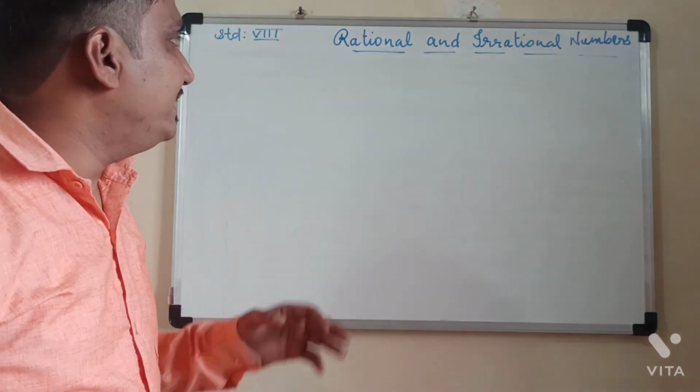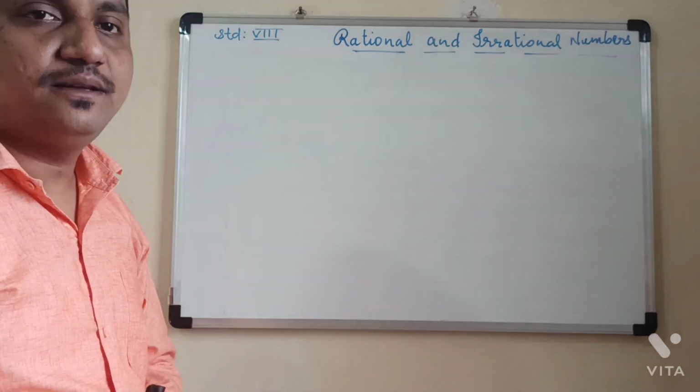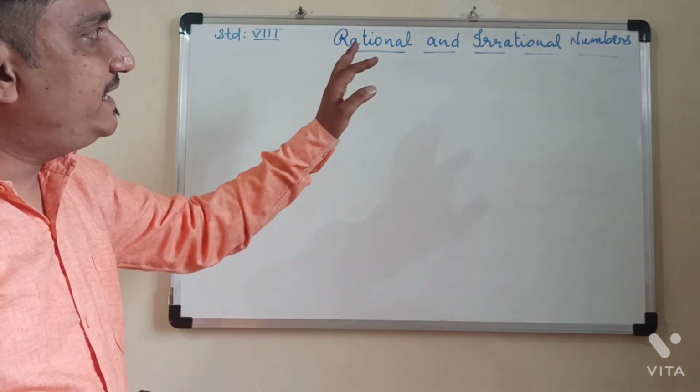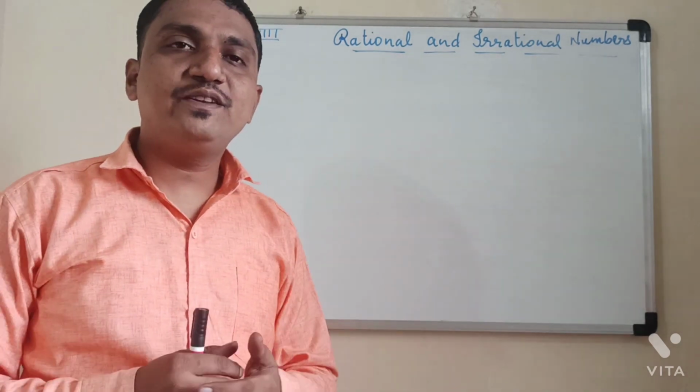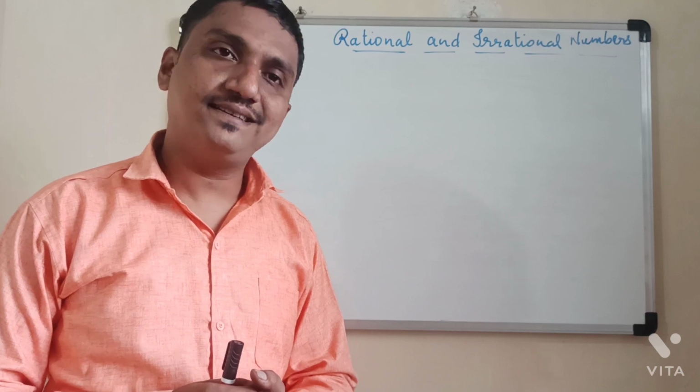We are studying Standard 8 Mathematics Chapter 1 Rational and Irrational Numbers. Before we begin with this chapter, let us recall certain things that we studied regarding numbers in Standard 6.